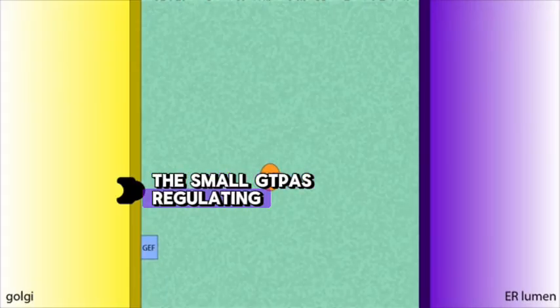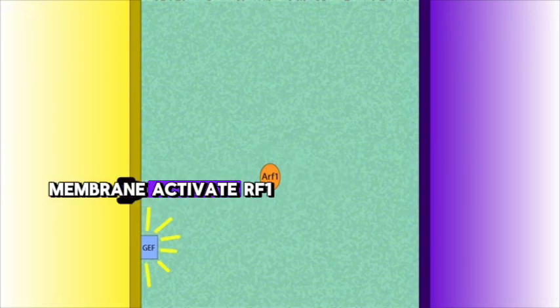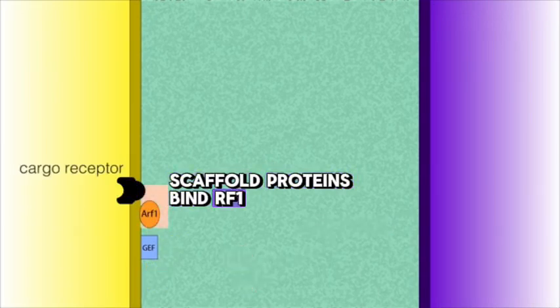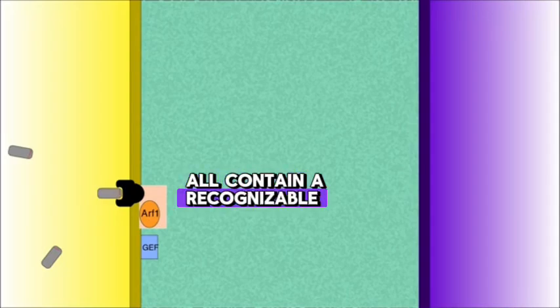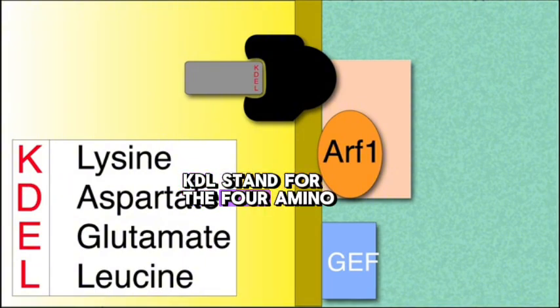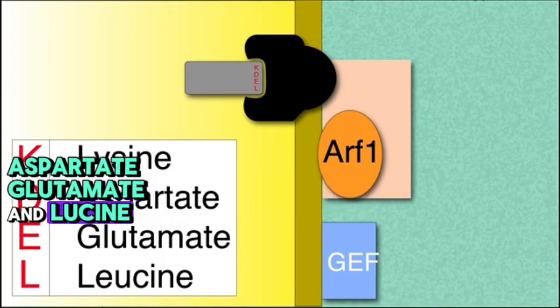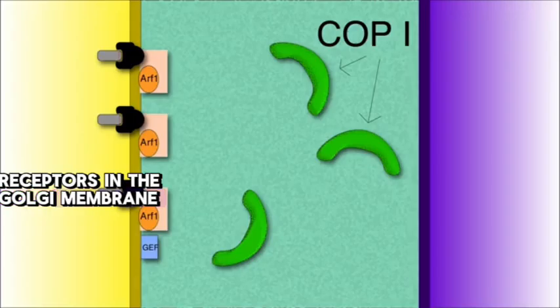The small GTPase regulating retrograde transport is called ARF1. GEF proteins in the Golgi membrane activate ARF1, causing it to become membrane-bound. Then, scaffold proteins bind ARF1 and recruit cargo receptors to the Golgi. Proteins in the Golgi that need to be transported back to the ER all contain a recognizable sequence of amino acids, called the KDEL sequence. The letters KDEL stand for the 4 amino acids contained in the sequence: lysine, aspartate, glutamate, and leucine. Proteins with the KDEL sequence are recognized and bound by cargo receptors in the Golgi membrane.